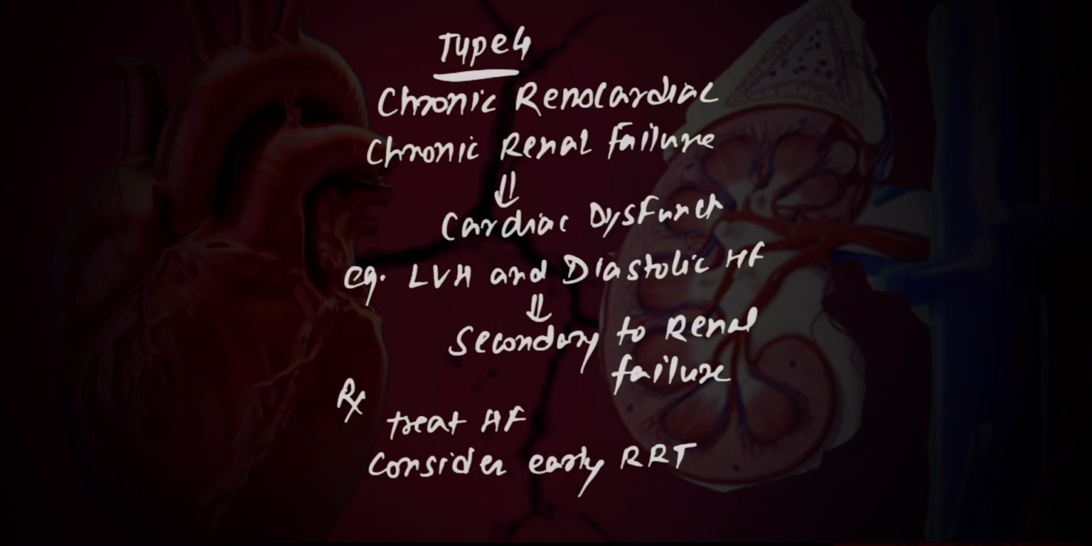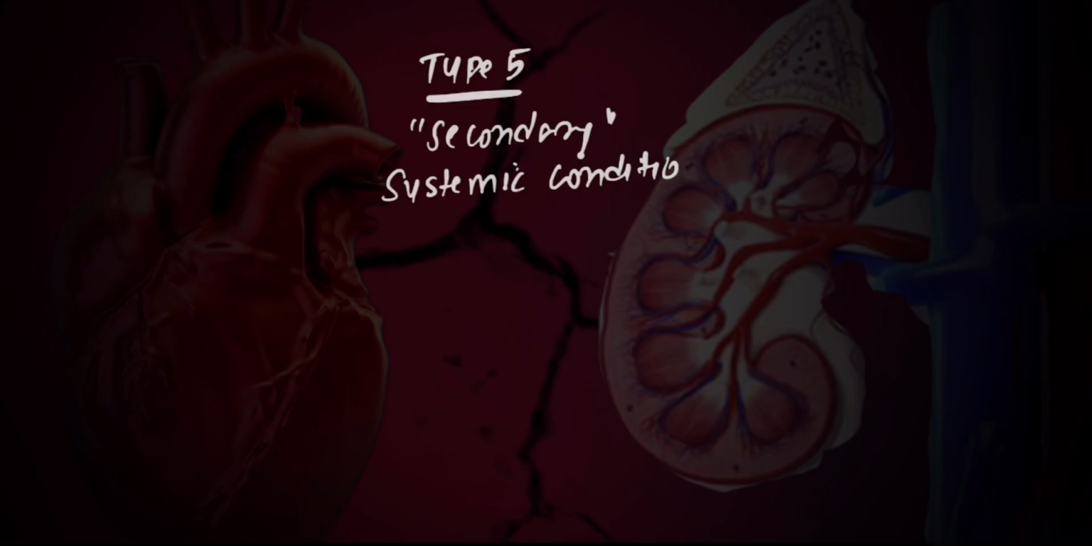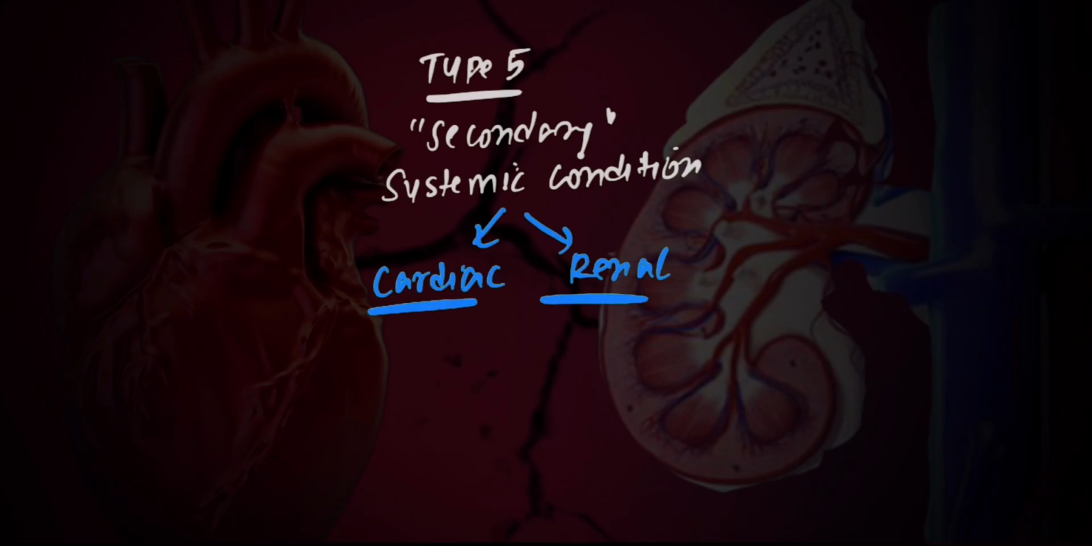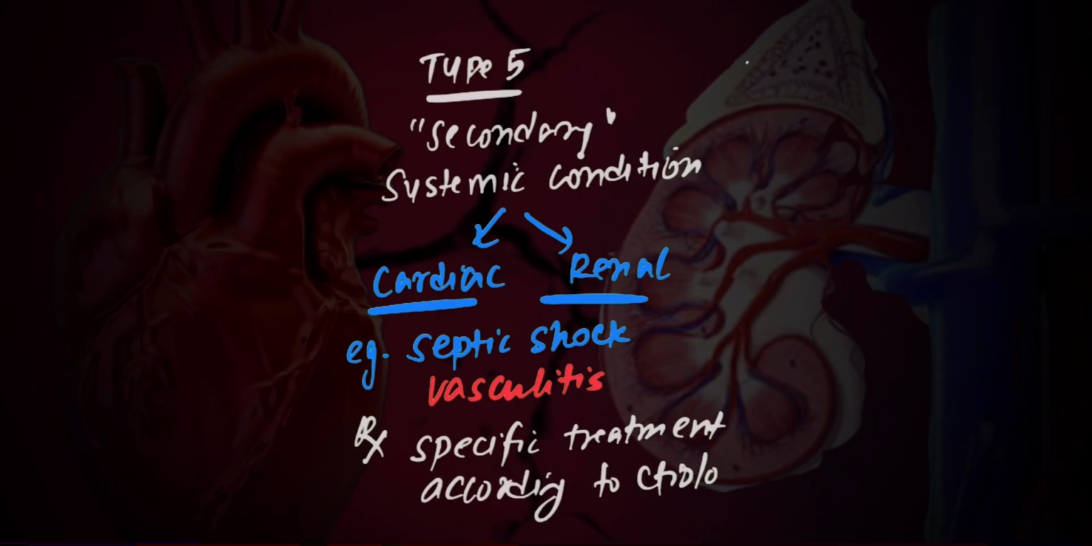Now the last one is type 5 CRS, which is also called secondary cardiorenal syndrome, in which some systemic condition causes dysfunction of both heart and kidneys. For example, in case of septic shock or in case of vasculitis. The treatment for this type of CRS would be treatment of the underlying specific etiology.